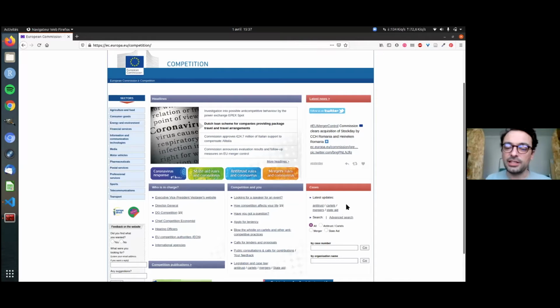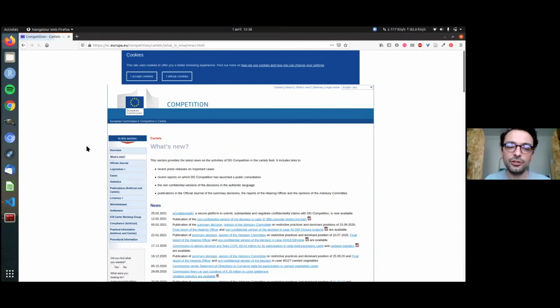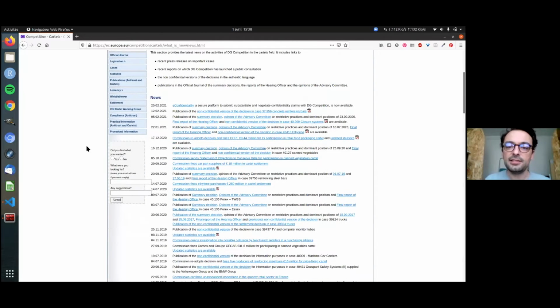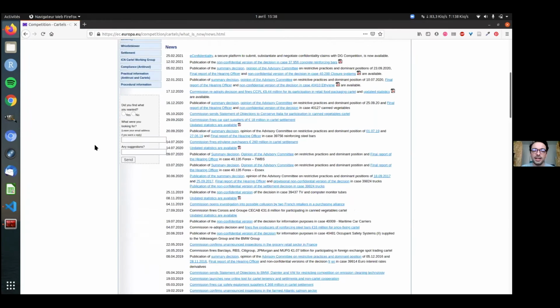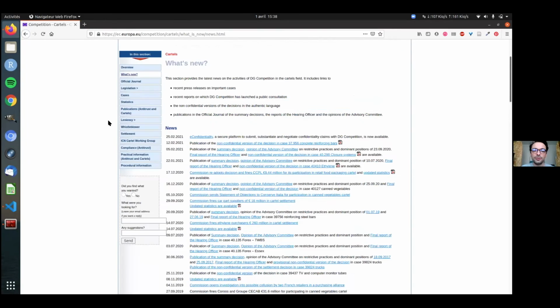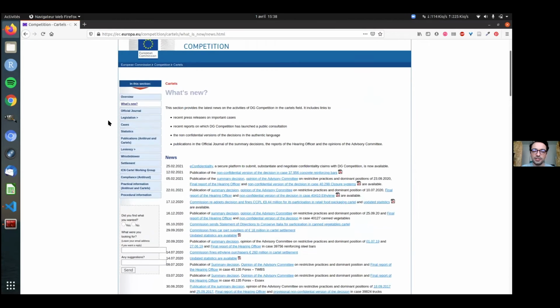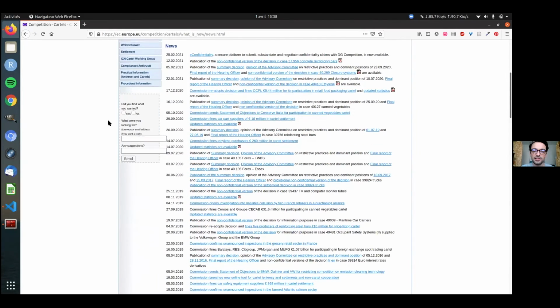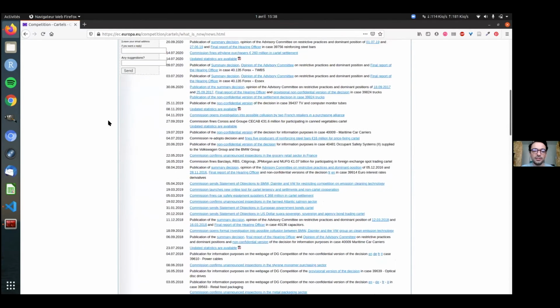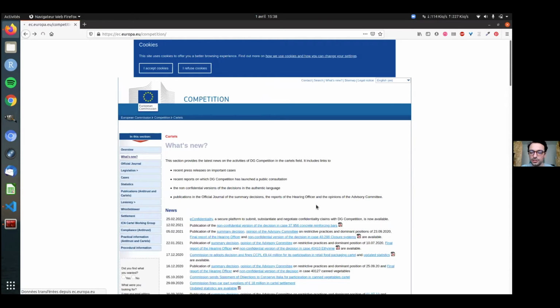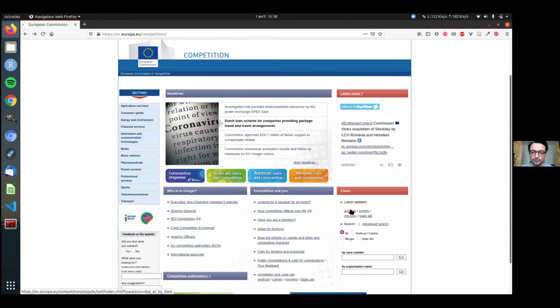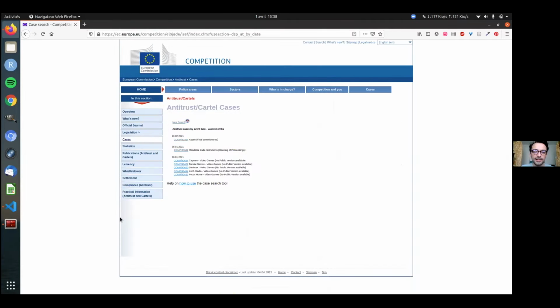So you can actually look at the cases that were investigated and under scrutiny. Here we have the news, so the last cases that were studied. Here are the cartels. We can look at antitrust also. And we have here an interesting thing: the list of the cases that were studied or under scrutiny by DG Competition.